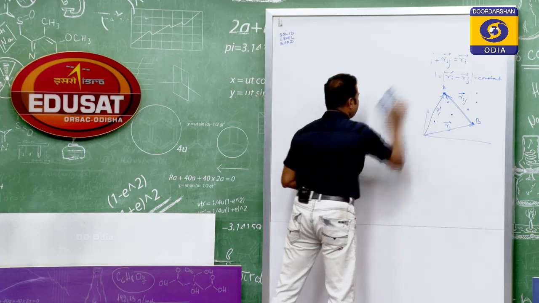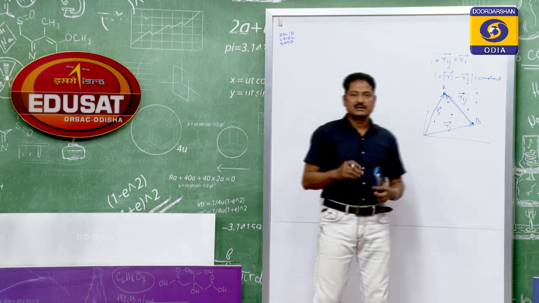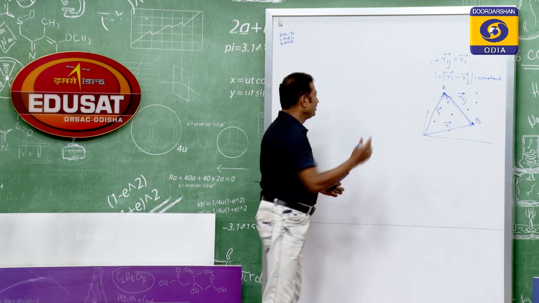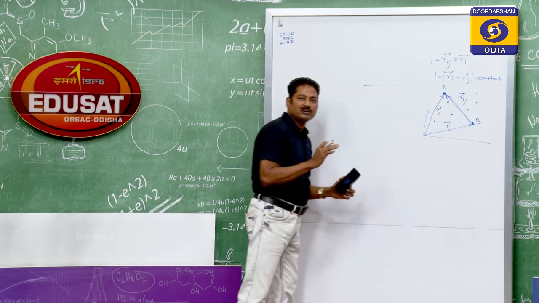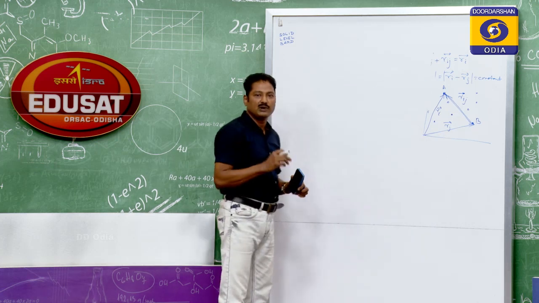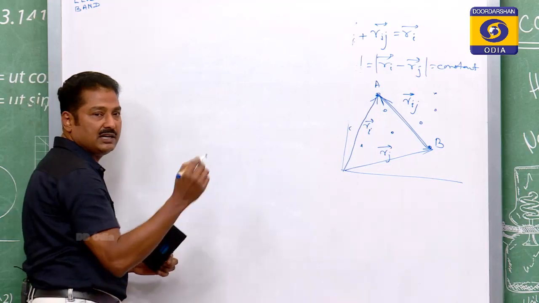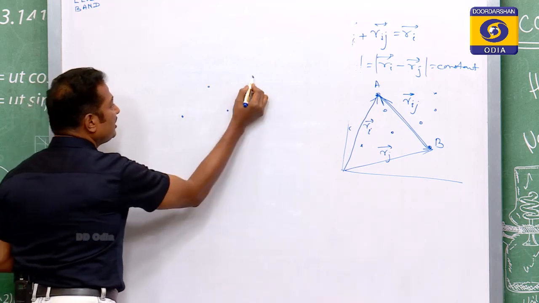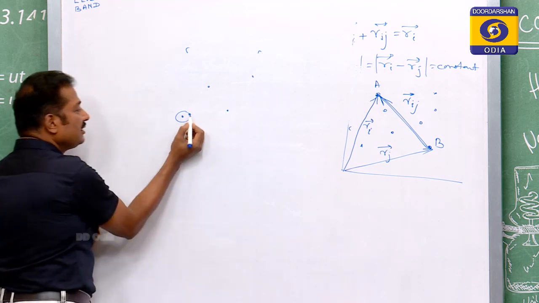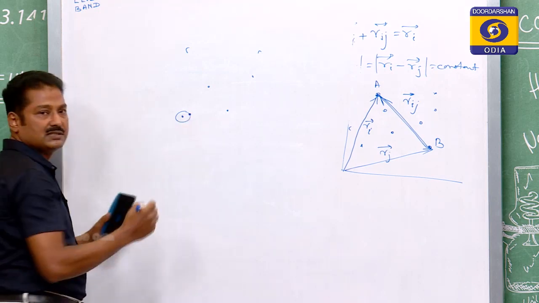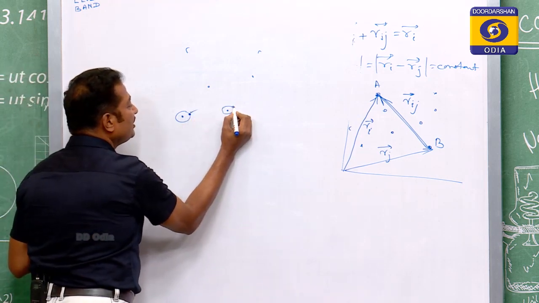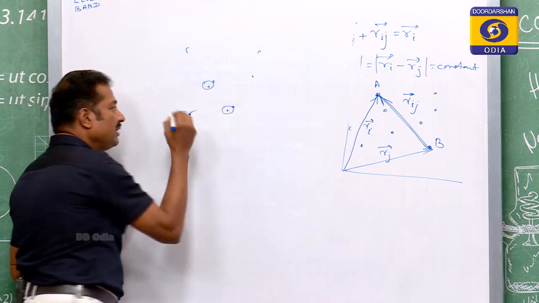But when I talk of matter, a solid, then you are not confined to a line only. There you have to think more. What is that? Suppose in a matter, in a solid, there are many atoms. So, for each atom, let me talk about the valence electron. For this atom, this is the valence electron. For this atom, this is the valence electron.